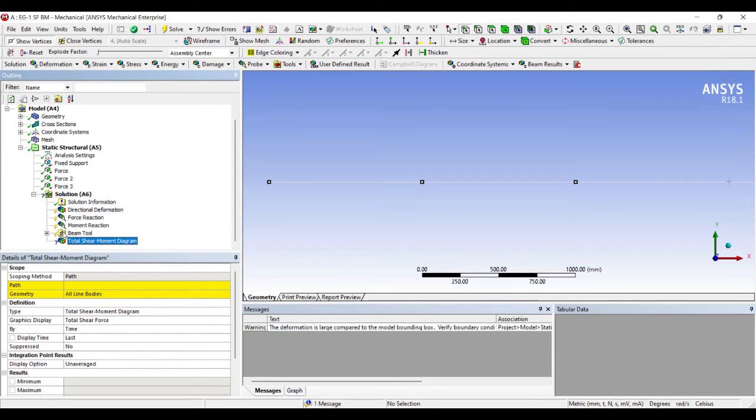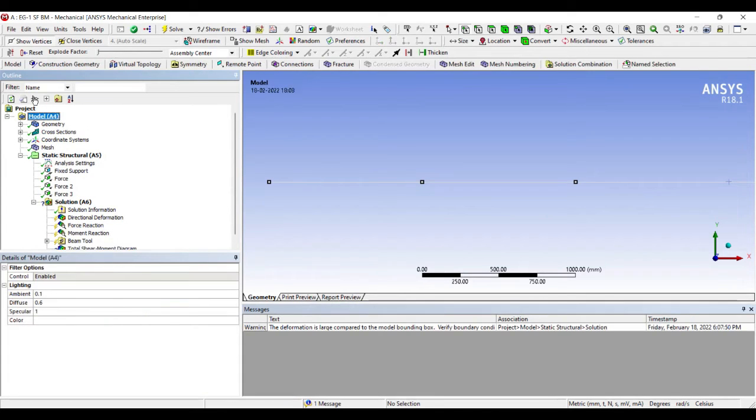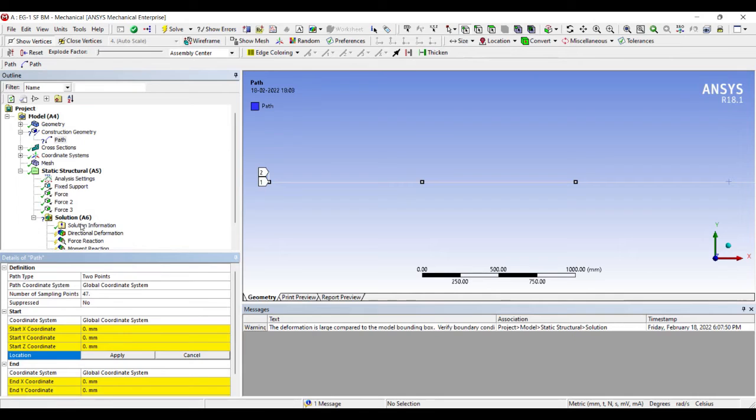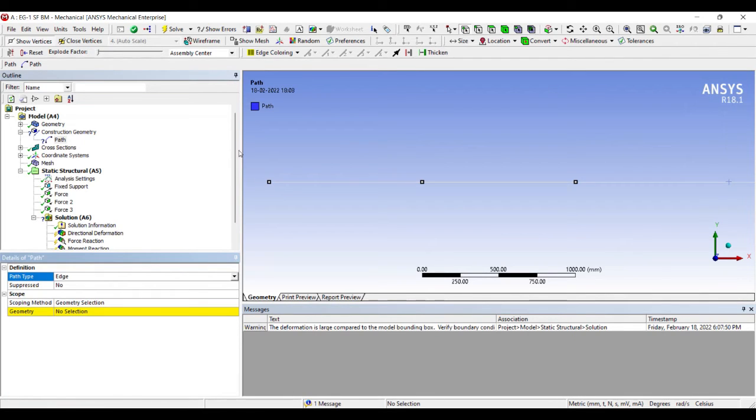Now it is asking me for a path, so I'll go to model. You can see here construction geometry. I'll choose path. Instead of path type as 2 points, I will change it to edge. I will select the edge option from here. I will click on the first edge, then press the Ctrl button and select these two. And that's my geometry. Now the path has been created.